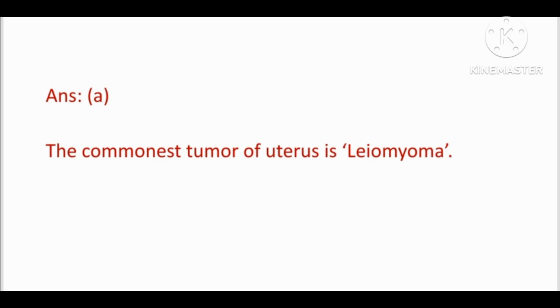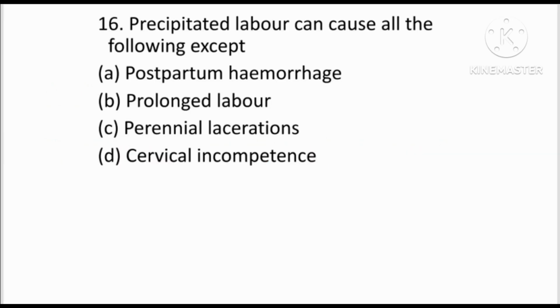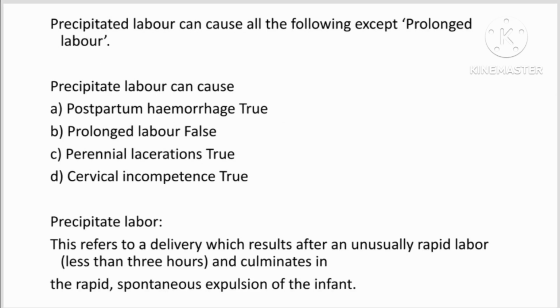Answer is option A, leiomyoma. Next question, precipitated labor can cause all the following except. Options are postpartum hemorrhage, prolonged labor, perineal lacerations and cervical incompetence. Answer is option B, prolonged labor.